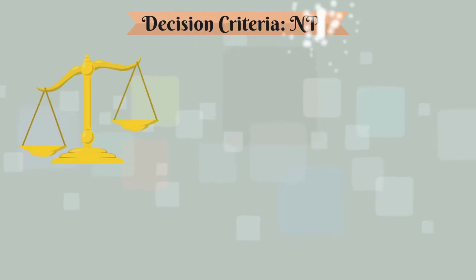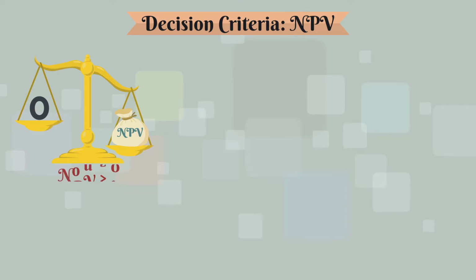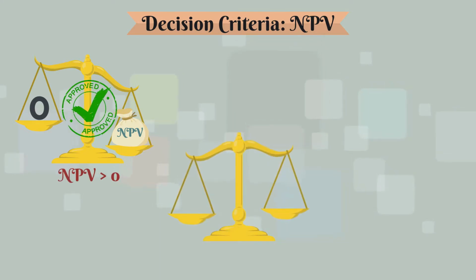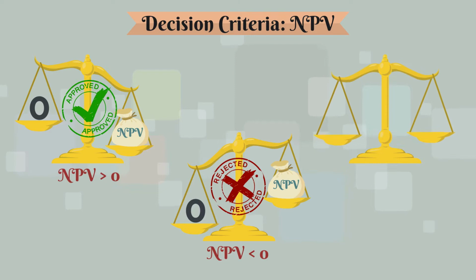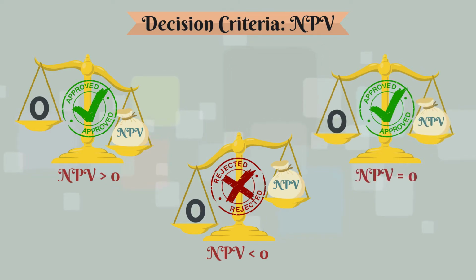Next, let's look at how to use this NPV in the assessment. The project should be accepted if NPV is more than 0 and rejected if it is less than 0. What about if it equals to 0? In this case, the project should also be accepted as the cash flow generated is at the required rate of return set by the company.